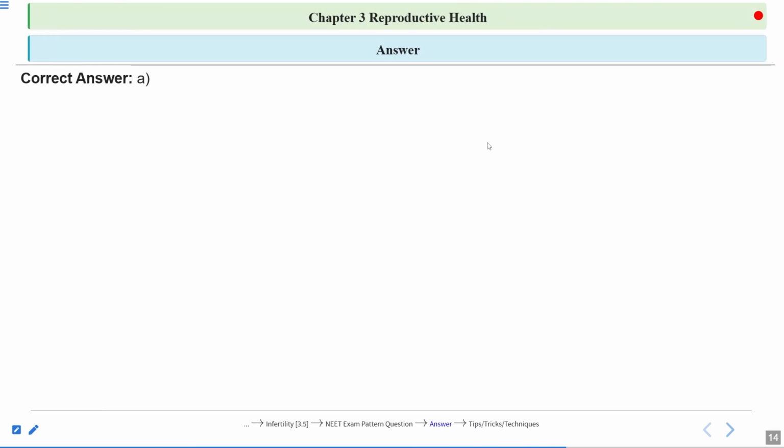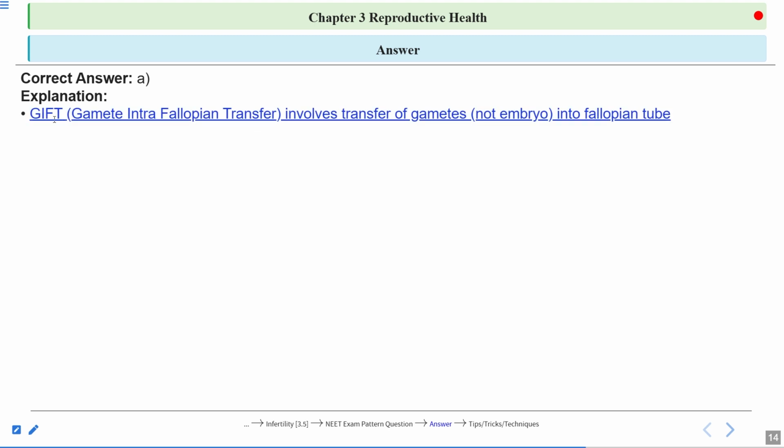So let's have a look at the answer. The answer will be option number A. This is the correct answer. Now let's have a look at the explanation. GIFT, gamete intrafallopian transfer, involves transfer of gametes, not embryo, into the fallopian tube. So this statement is incorrect.